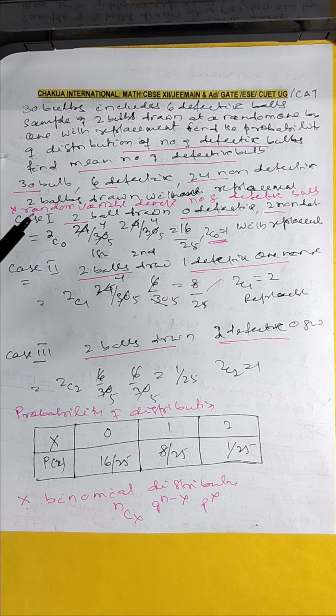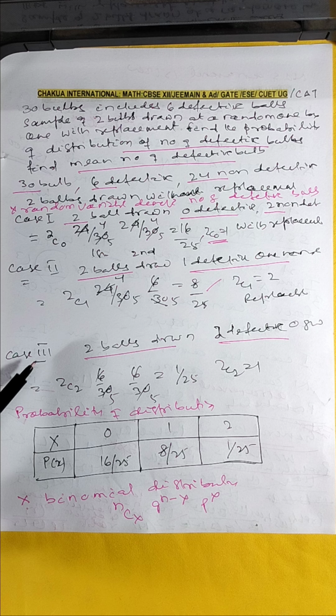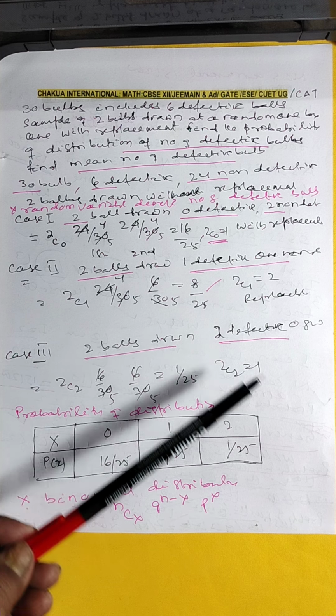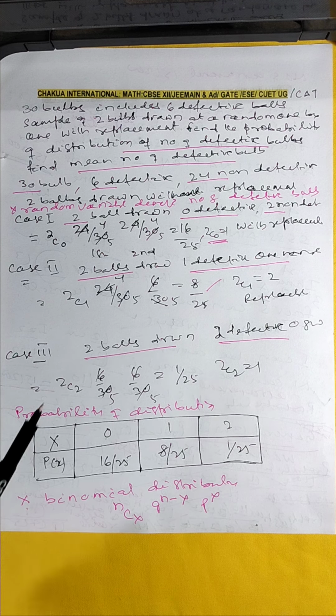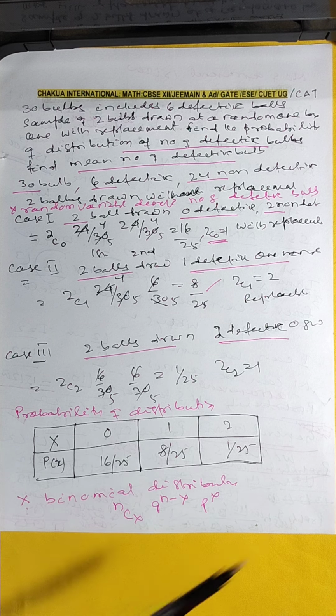First case: 0 defective, 2 non-defective. Second case: 1 defective, 1 non-defective. Third case: 2 defective, 0 non-defective. So it is coming: 0 is 16 by 25, 1 is 8 by 25, 2 is 1 by 25. Completed.